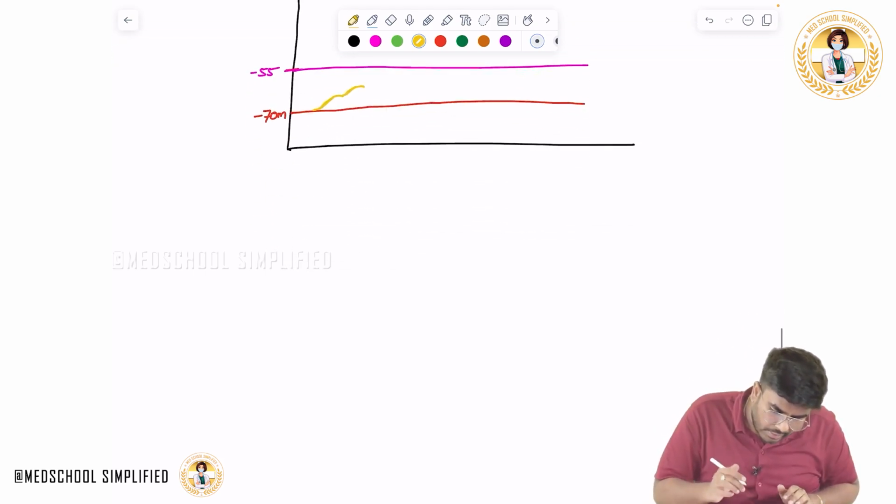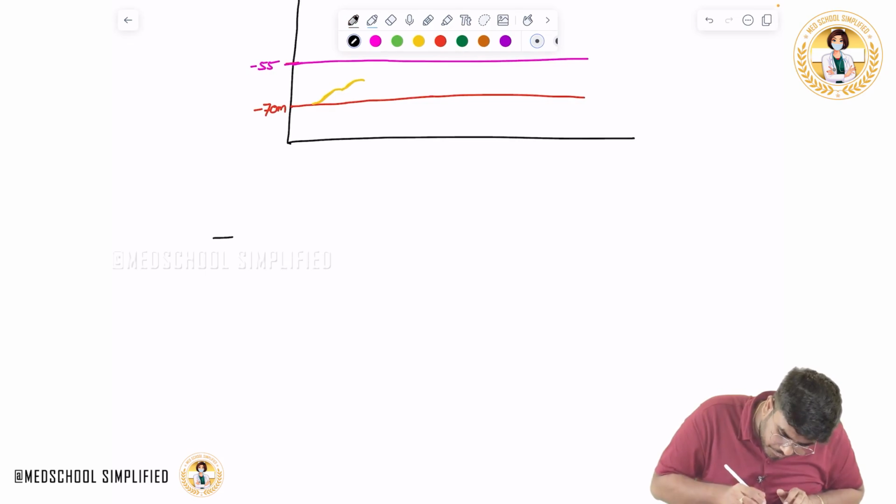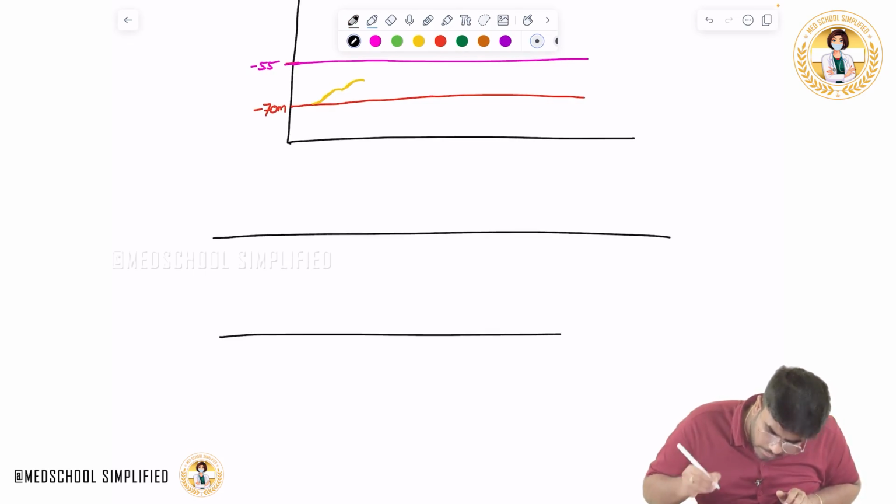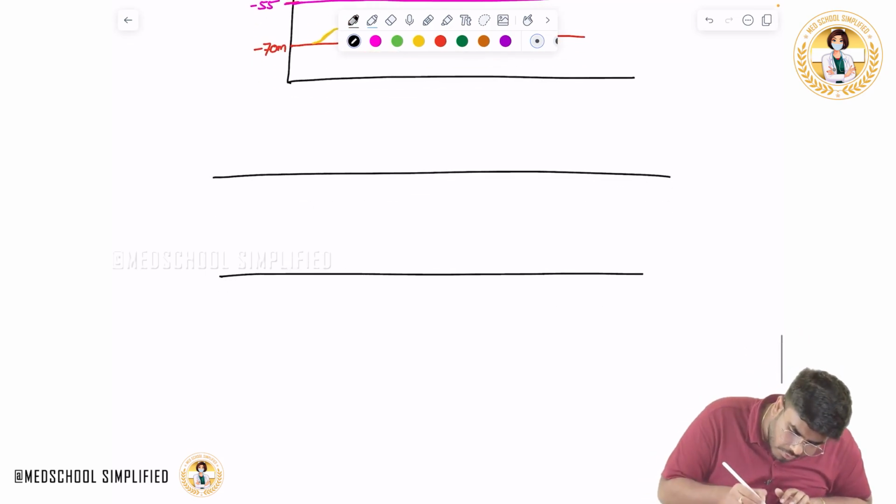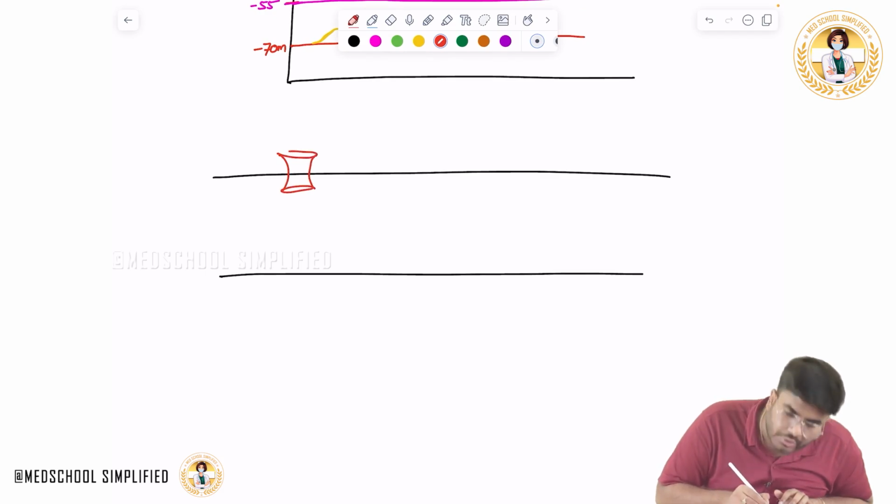Let me show you here. Imagine this is a neuron. On this neuron, what are these sodium channels? These are touch sensitive sodium channels.